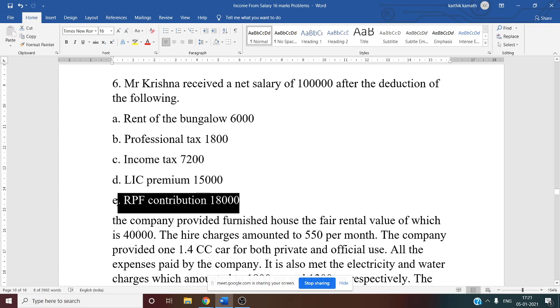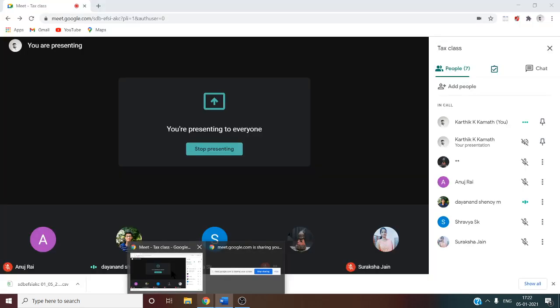The company also contributes the same, so that we should compare with 12% of salary when we add all of it back.